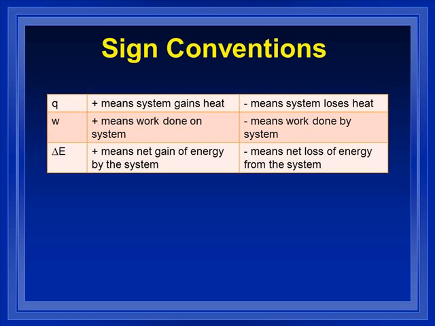If they're both negative, the whole system is losing energy to the surroundings. If Q and W are different signs, we just have to look at which one's bigger. If overall it's positive, if the positive is bigger than the negative, then the system is still gaining energy overall. If it's overall negative, then the system is losing energy overall. So you have to look at how much heat is being put into a system, how much work the system's doing, add those things up to find your delta E.